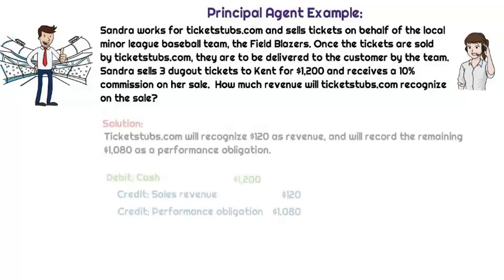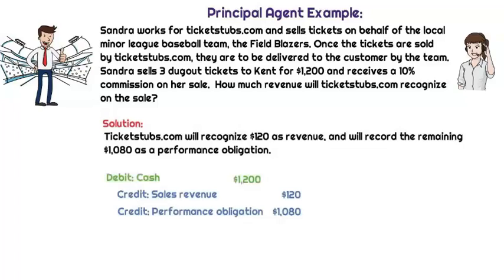Being the agent, they're going to collect the full $1,200 in cash from the sale. So obviously they're going to record cash coming in, but that cash isn't all revenue. Only the 10% commission is what they're going to record as their sales revenue. So $120 would be their sales revenue, and the $1,080 remaining balance would be the amount that they now owe to the principal. That's a performance obligation. That's going to get recorded as a liability on their books.